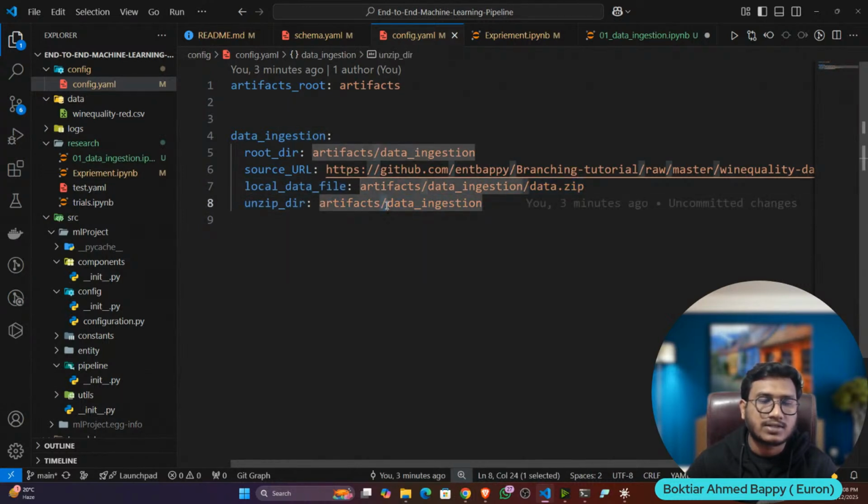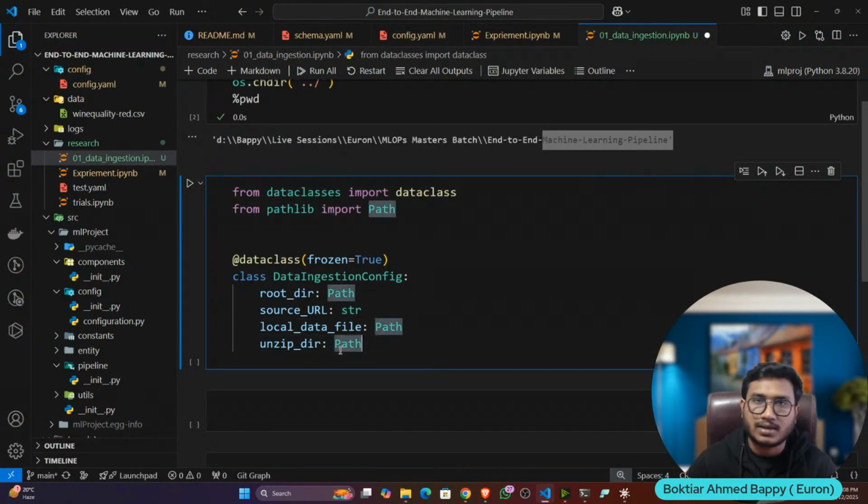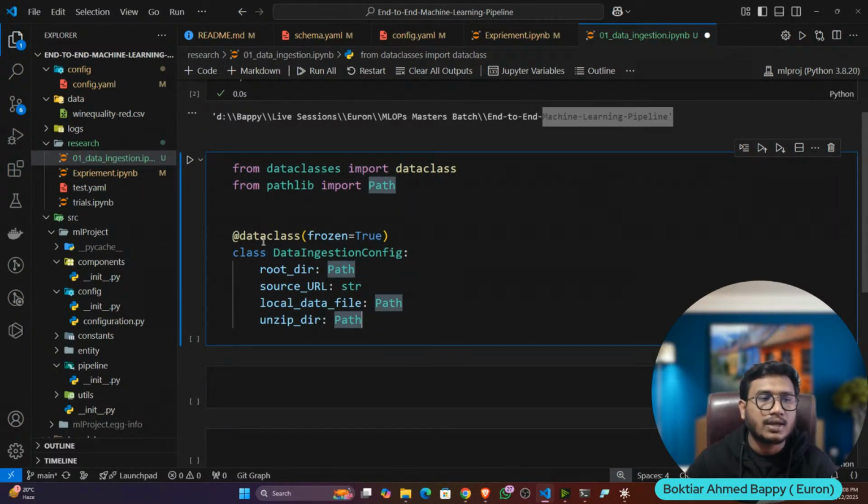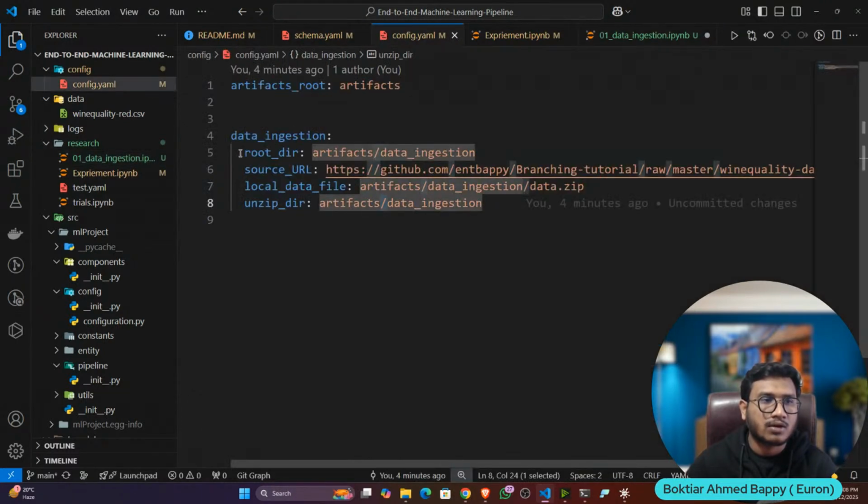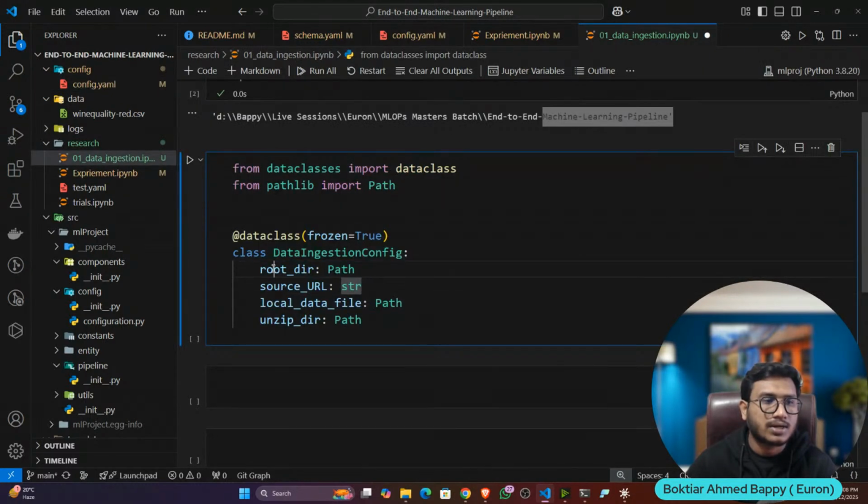And again I'm giving the forward slash, and if you're running on a Windows machine, there might be a possibility it will throw an error. That's why we are handling this scenario with the Path library. Yesterday I already showed you one example. Now this entity will return all the variables you have defined in the config.yaml. Here I've defined four variables: root directory, source URL, local data zip file, and unzip directory. This is what we are returning, and here we are specifying the format, what kind of variable each one is.